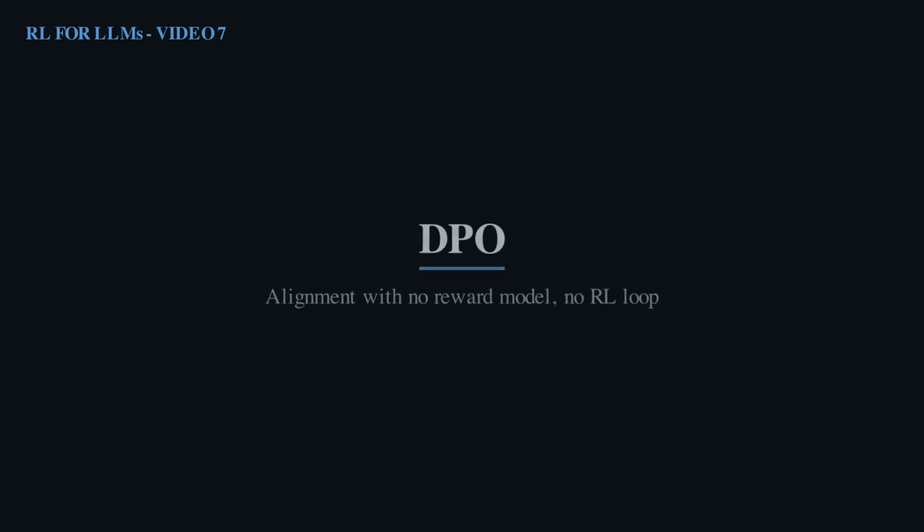Welcome to this standalone explainer on DPO, direct preference optimization. It reaches RLHF quality results with a single piece of algebra and no reinforcement learning loop at all. If PPO felt like a lot of machinery, a reward model, a value critic, a delicate training loop, DPO is the reaction to that. By the end, you will be able to derive it yourself and compute a single update by hand.